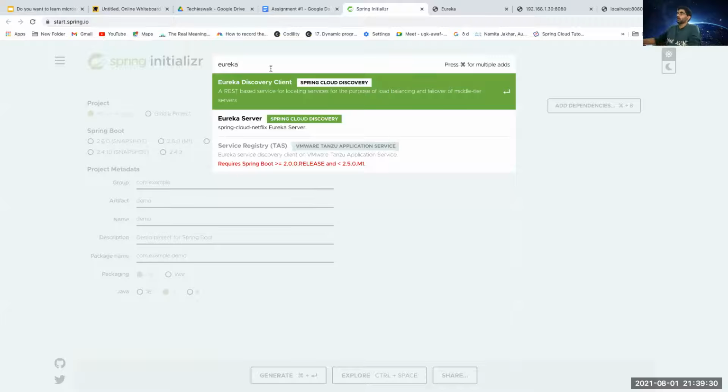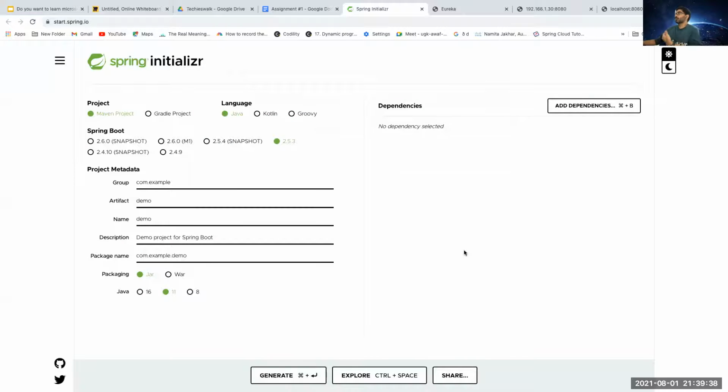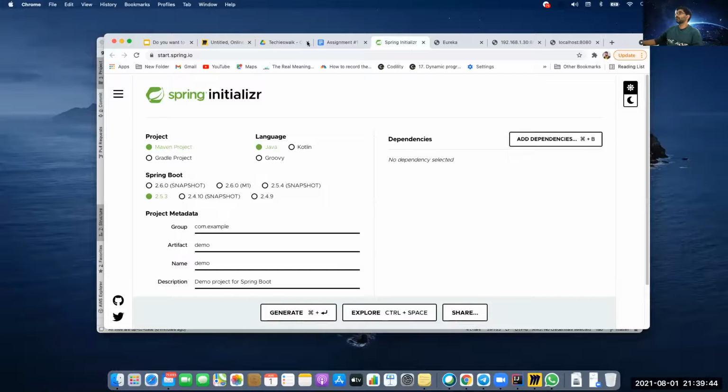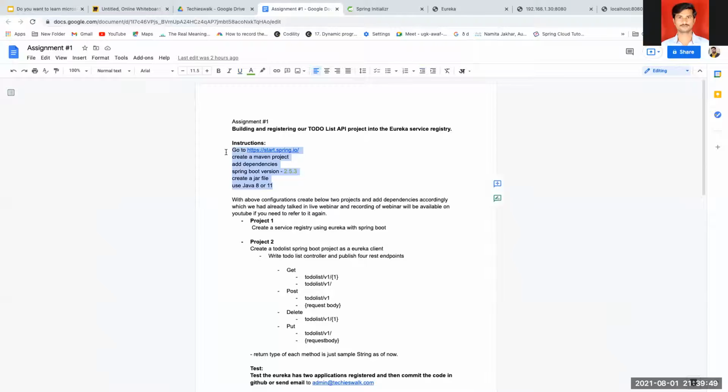So you say Eureka, right? You need Eureka Server and Eureka Client in two different projects. Add these, generate the project, and import it in Eclipse, and you are good to start with your project. Let me know if you have any question about building this first-level project. If you have, please post your query in our private Facebook group, and I will answer those queries. If you require more input, or want me to shoot a quick video around that, I will do that.